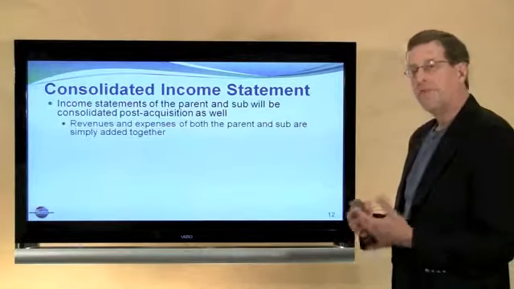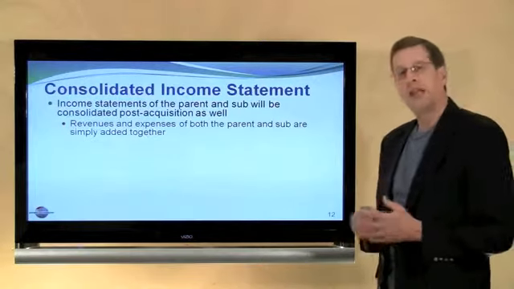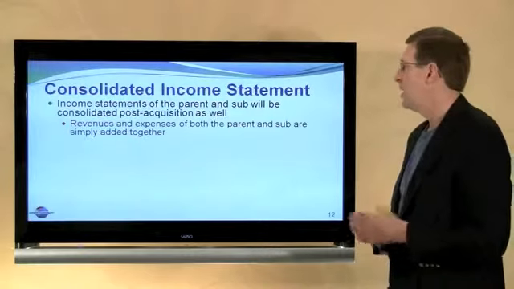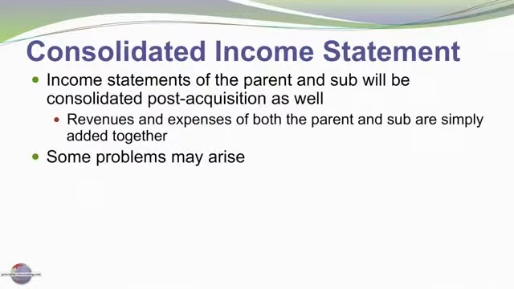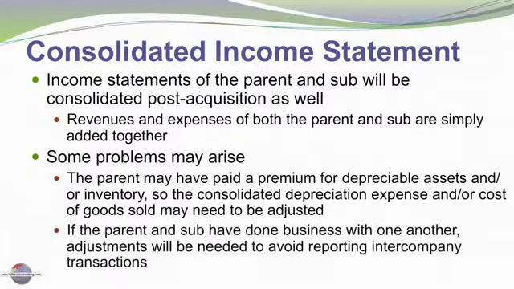There's also the need for a consolidated income statement. The income statements of the parent and sub are consolidated from the date of acquisition forward, or post-acquisition in other words. Revenues and expenses are generally added together. There are certain issues to consider, however. For example, the parent may have paid a premium for depreciable assets and inventory, so that consolidated depreciation expense and the consolidated cost of goods sold may need to be adjusted to reflect the basis that was implicit in the business acquisition. If the parent and sub have done business with one another, we would also want to adjust for intercompany transactions.